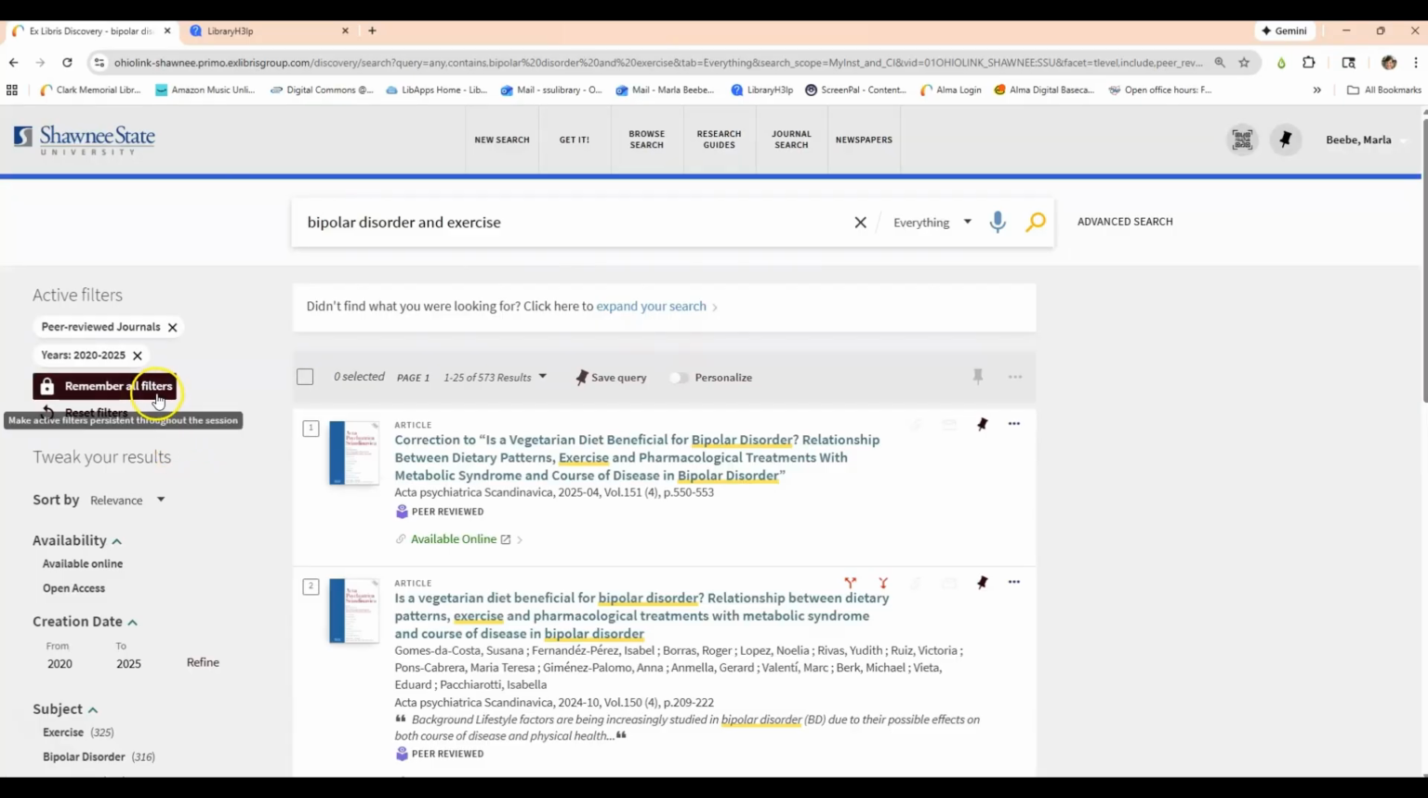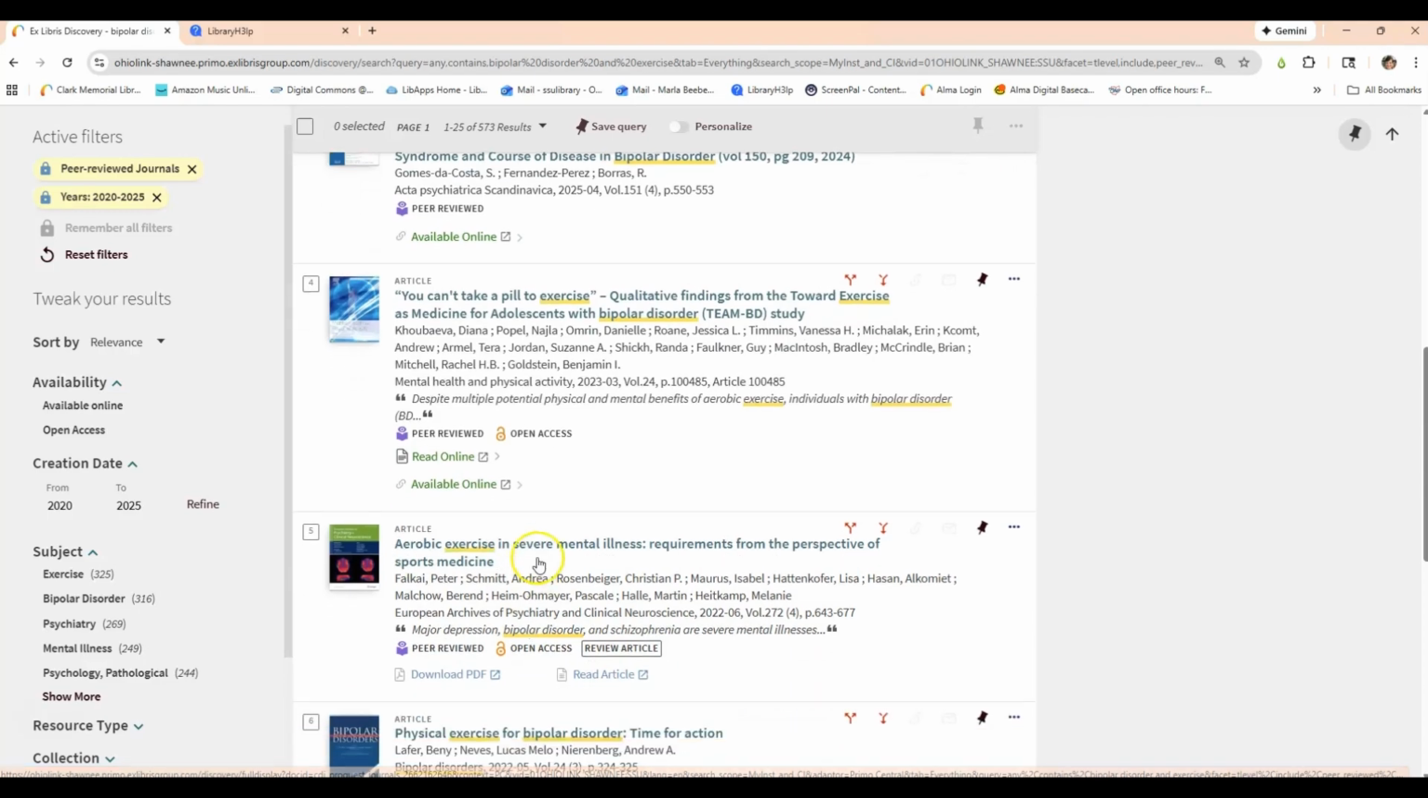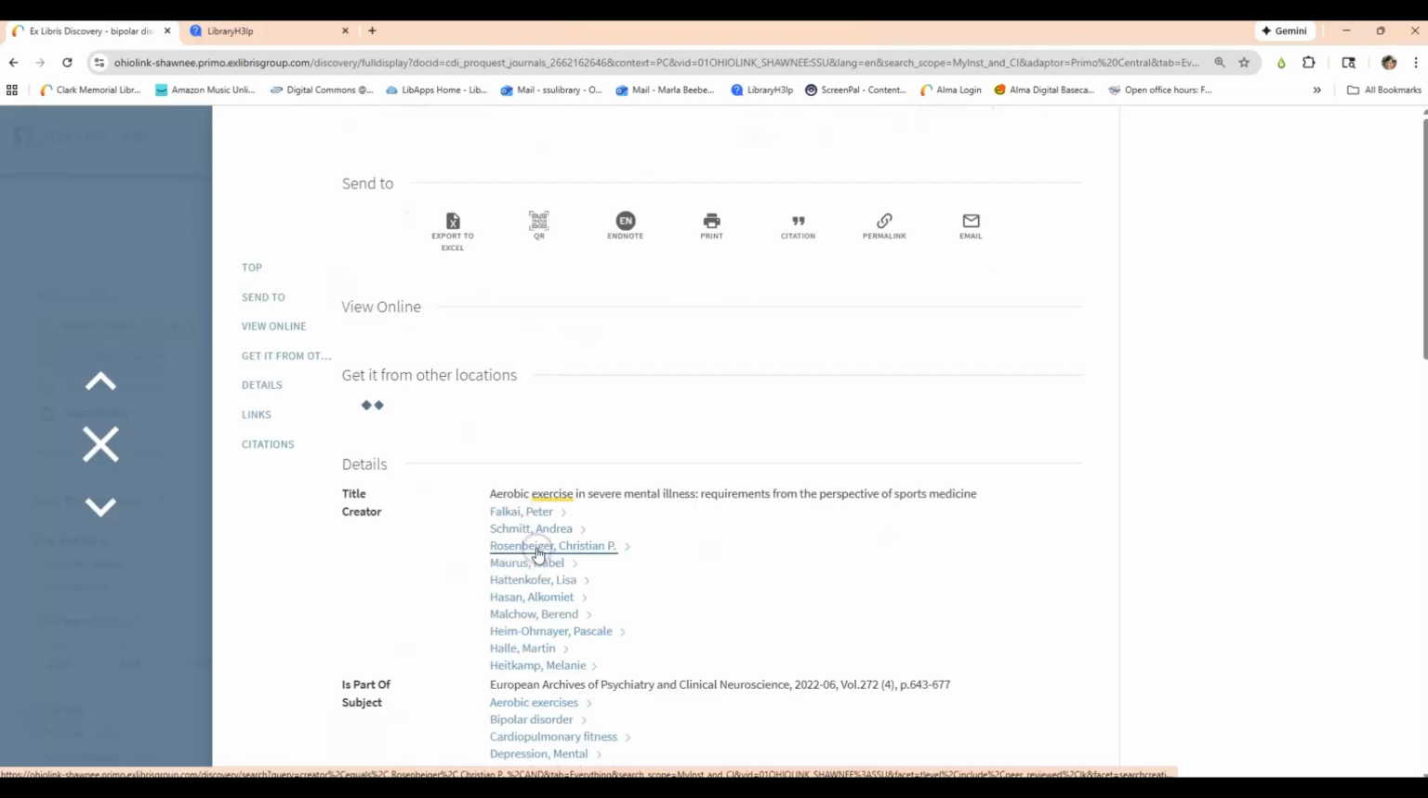I can also click remember all filters so that if I ever do other searches in this session, it will remember that I want peer-reviewed journals published in the last 5 years. And I can always X out of one or the other if I want to. I'll select number 5. Aerobic exercise in severe mental illness, requirements from the perspective of sports medicine. I'm going to click on the title.